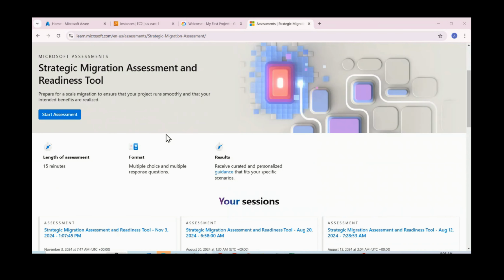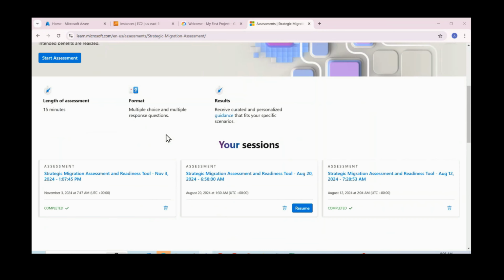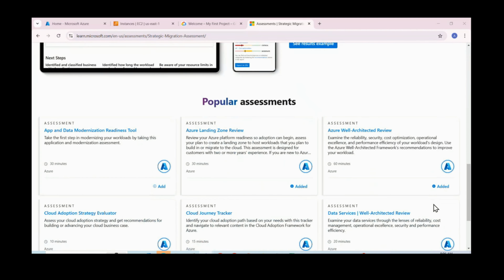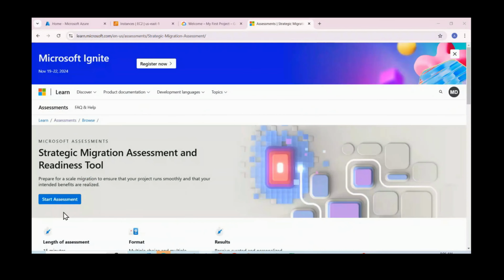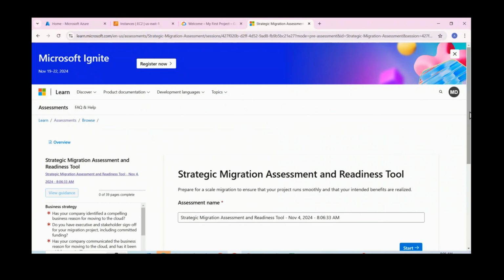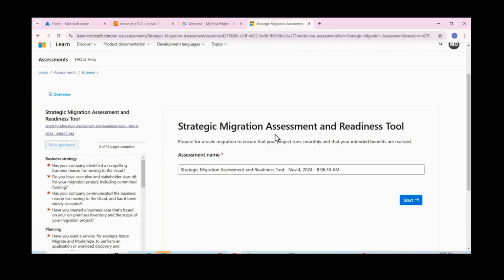Okay. So here you can see previous assessments. These are all previous assessments. Just ignore them. You can ignore them. So if you want to start this assessment, just click Start Assessment. Strategic Migration Assessment and Readiness Tools. Before migrating, before starting migration itself, first we need to understand all these strategy points.